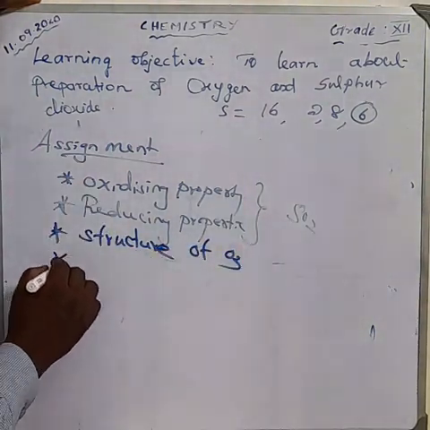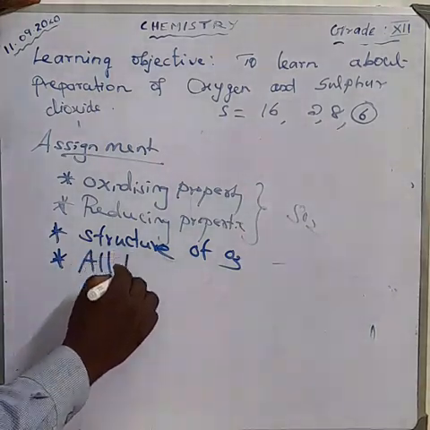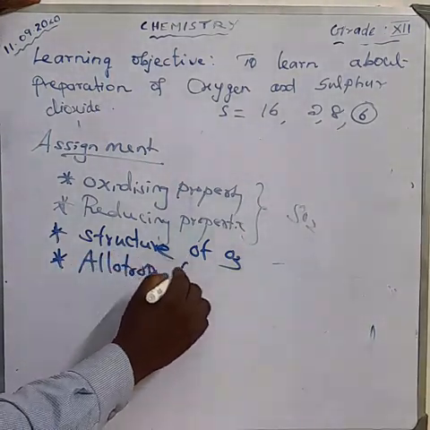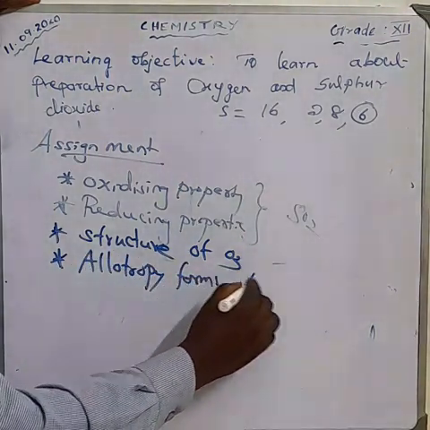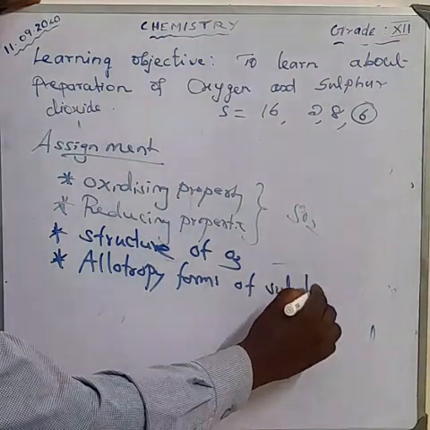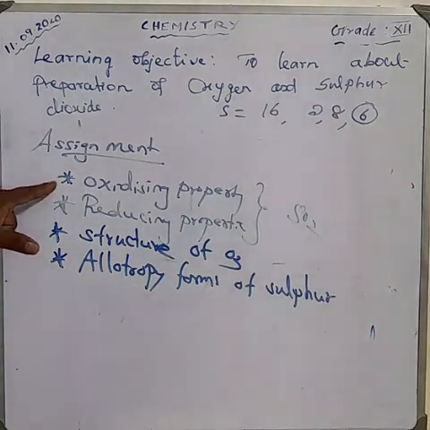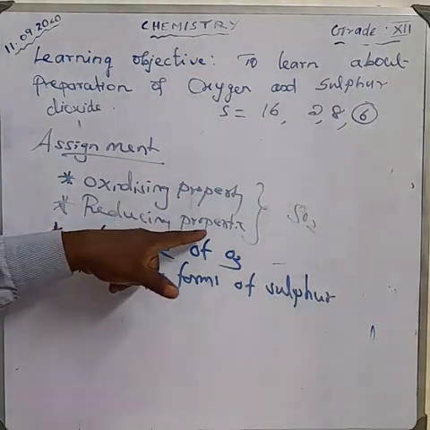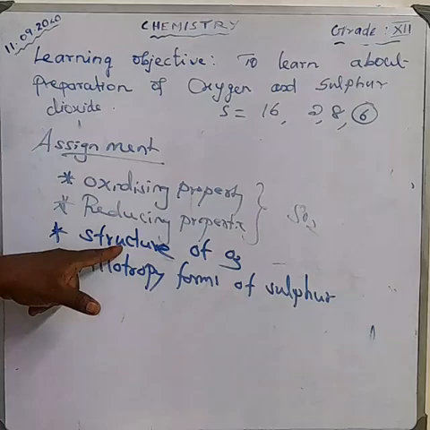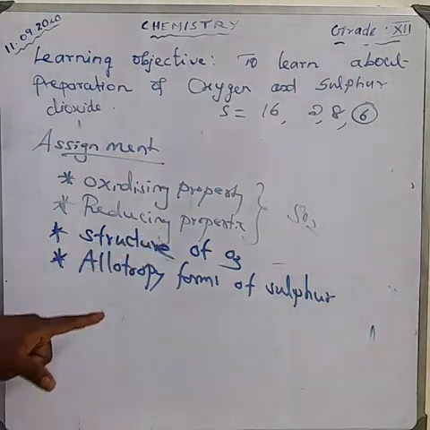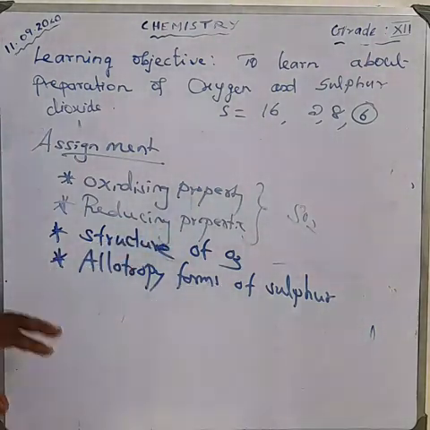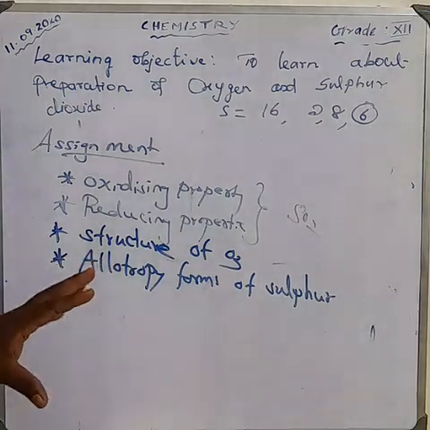Allotropic forms of sulfur. These are the three questions: the oxidation properties equation, the reducing properties equation, I think that we have three equations, and the structure of ozone, that is two structures. Allotropic forms of sulfur: at least you should select any six points, that is enough.